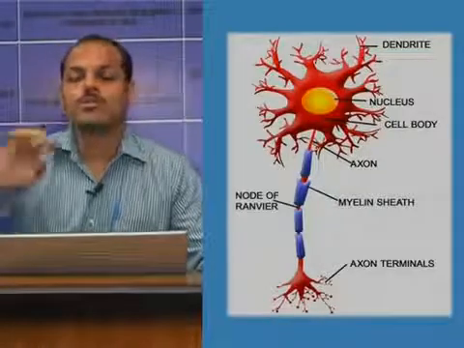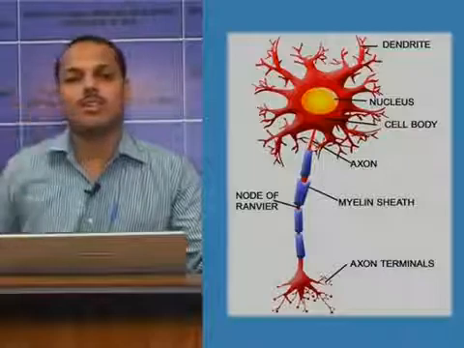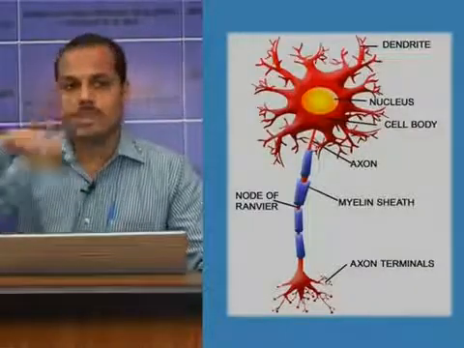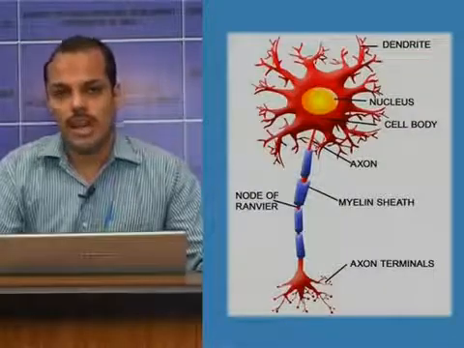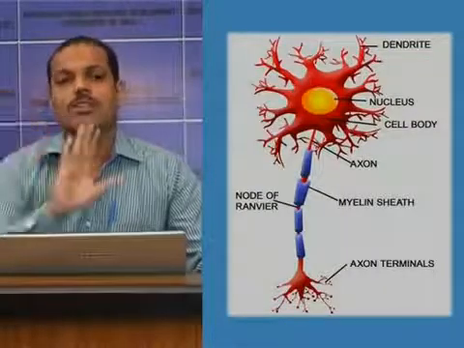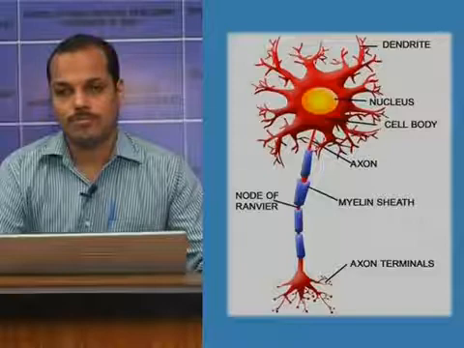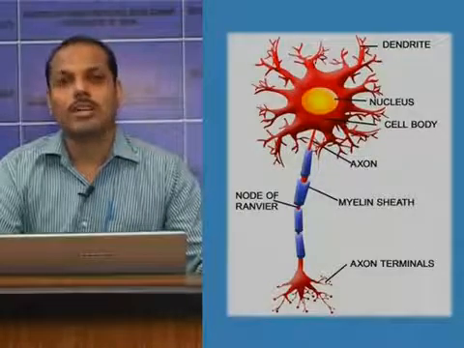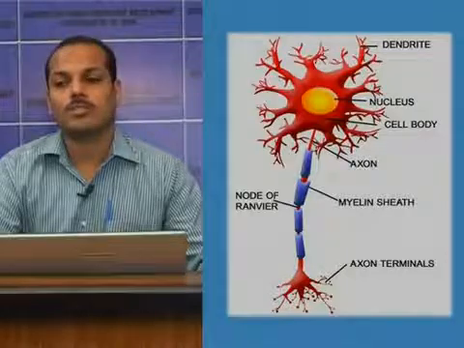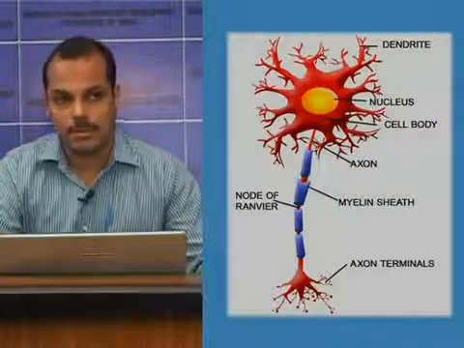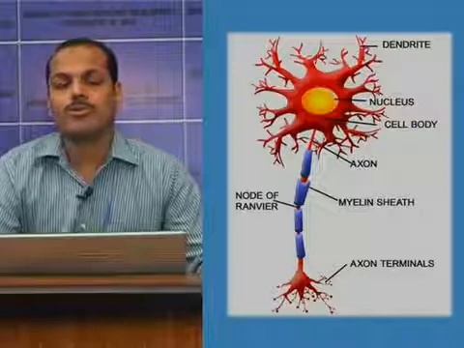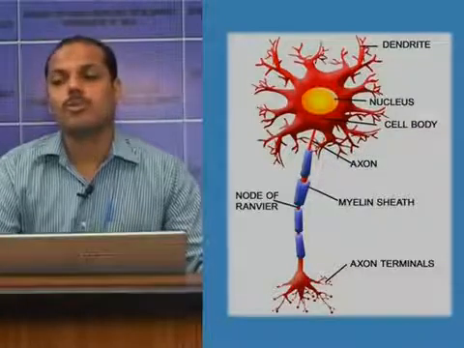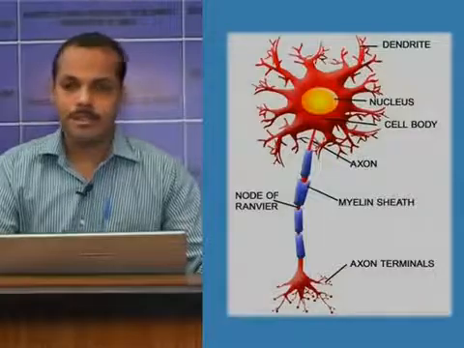This nucleus is seen at the central region. Only one nucleus will be there, which occupies the central region. And this nucleus does not have a centrosome. Centrosome is for multiplication of the cell. So as the centrosomes are not there, neurons cannot multiply, or neuron reproduction won't be there.